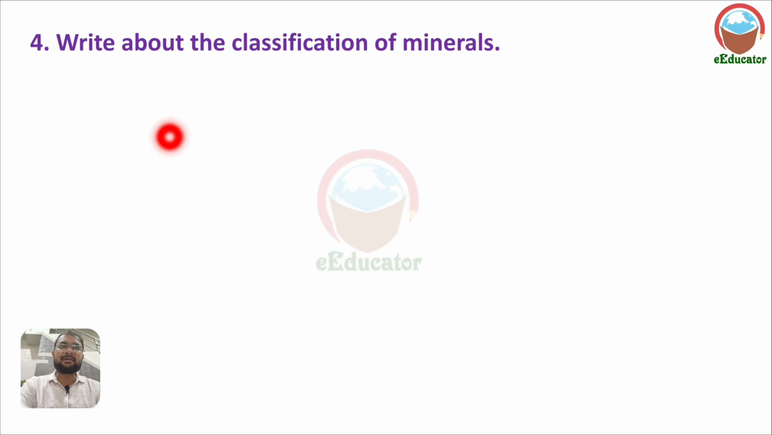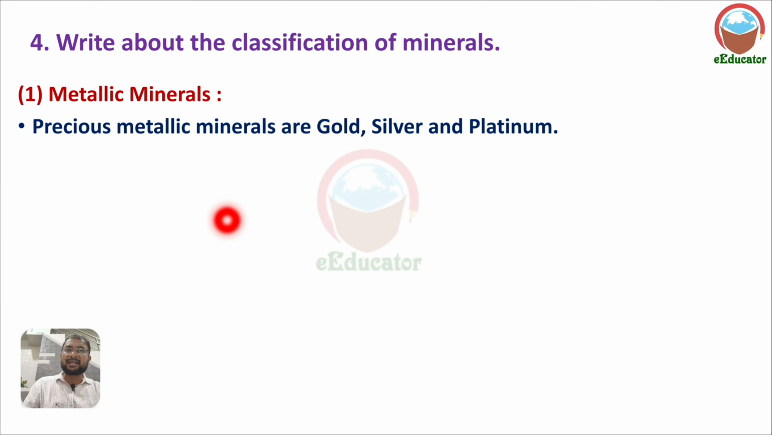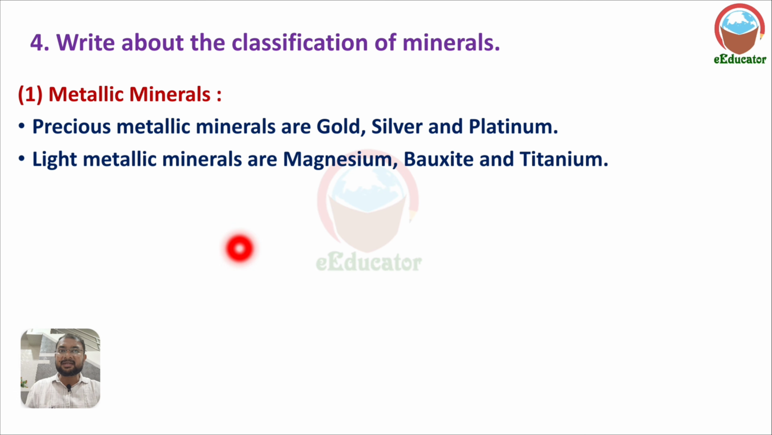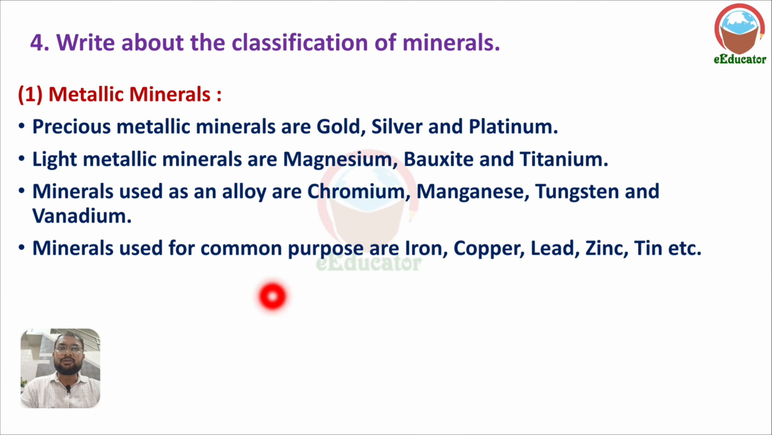Fourth number, write about the classification of minerals. We need to classify the minerals. Minerals are classified into metallic, non-metallic, and energy resources. Metallic minerals: precious metals are gold, silver, and platinum. Light metallic minerals are magnesium, bauxite, and titanium. Minerals used as alloys, meaning mixed with something else: chromium, manganese, tungsten and vanadium. Minerals used for common purposes: iron, copper, lead, zinc, tin, etc.